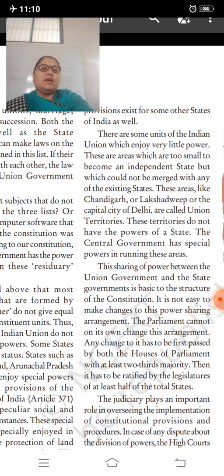Let us see, there are some units of the Indian Union which enjoy very little power.